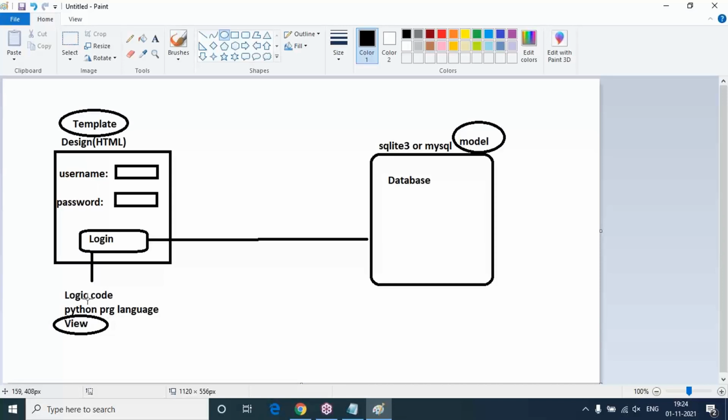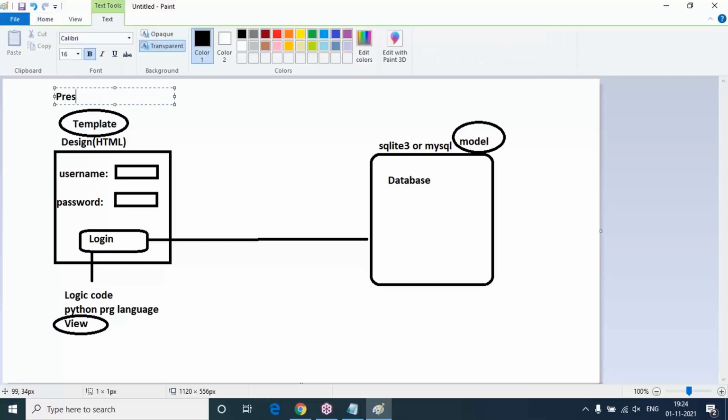View is completely business logic. Template is nothing but the design, the presentation layer. In other languages and technologies, it is called the presentation layer. View is the business access layer, we can say. Now, model is simply the data access layer, in your terminology.